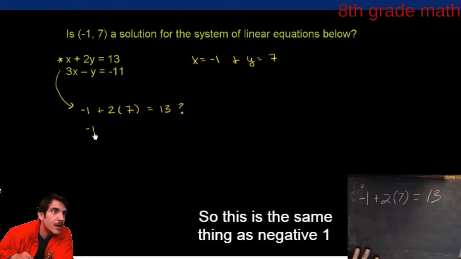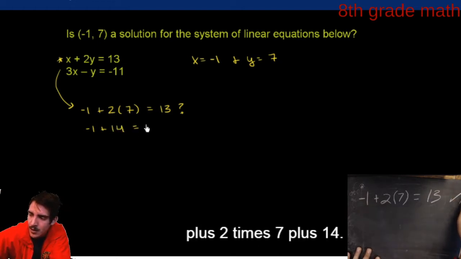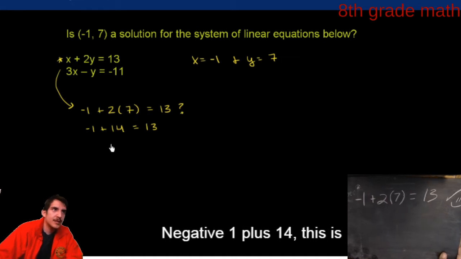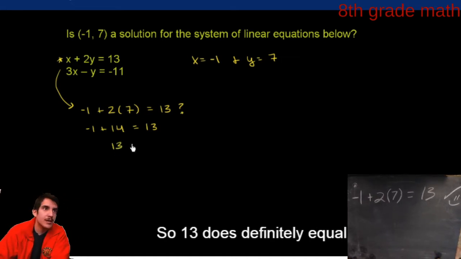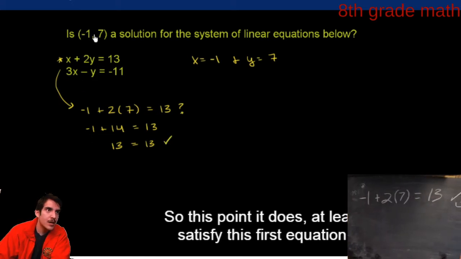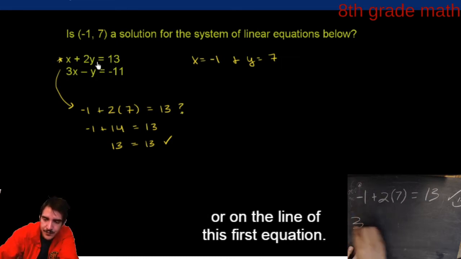This is the same thing as negative 1 plus 14. That does indeed equal 13. So 13 definitely equals 13. So this point does at least satisfy the first equation. It does sit on the line of this first equation.